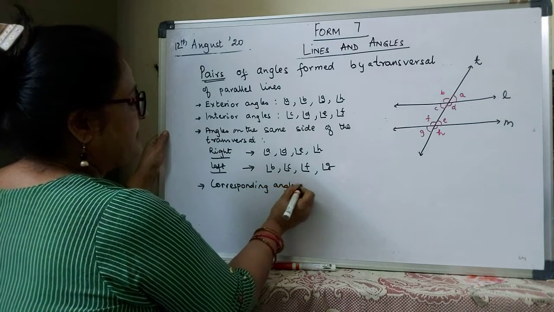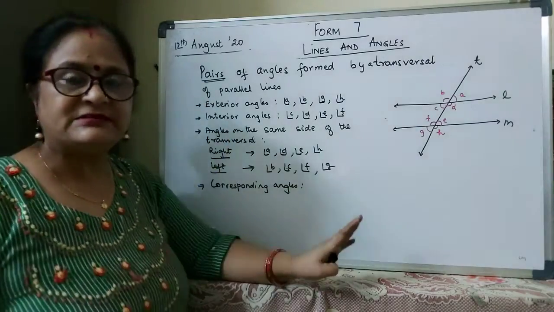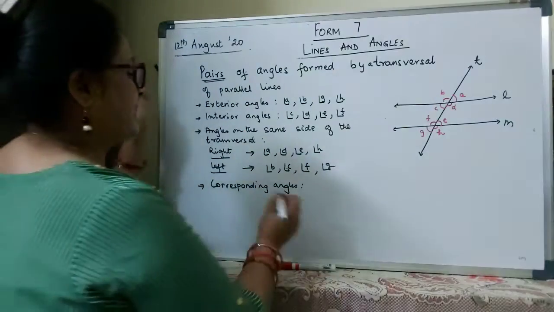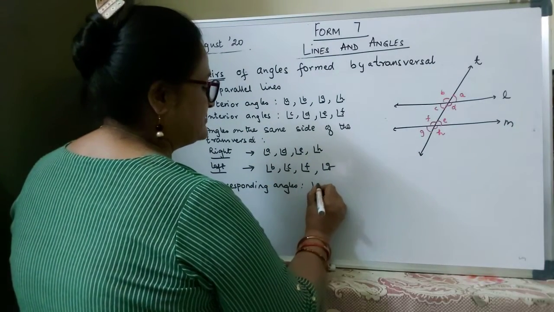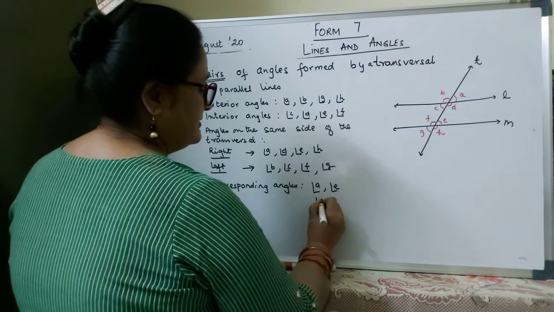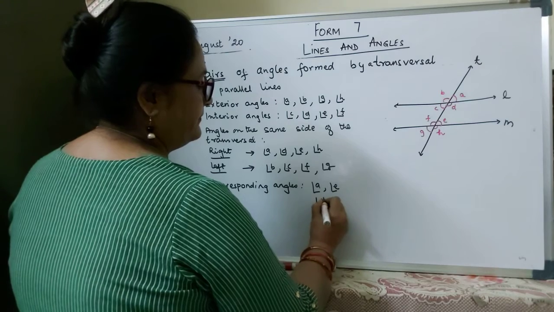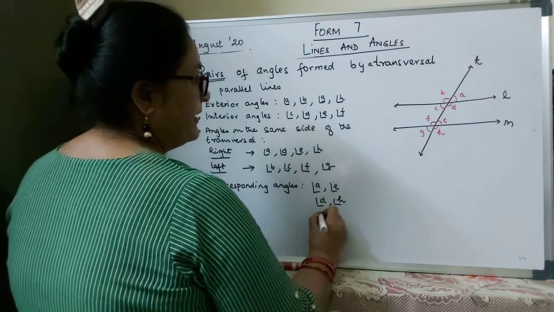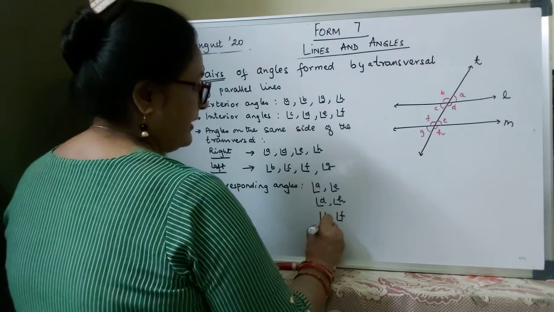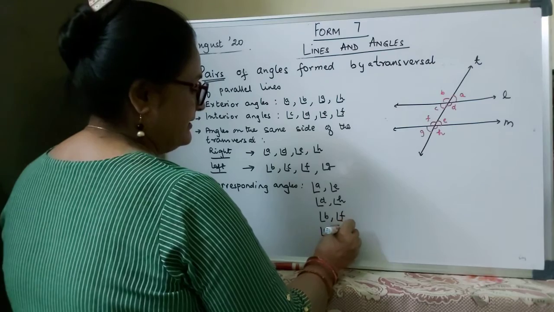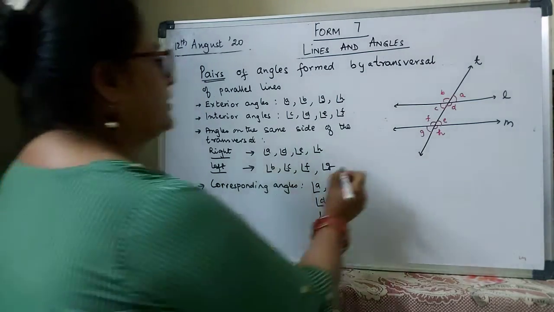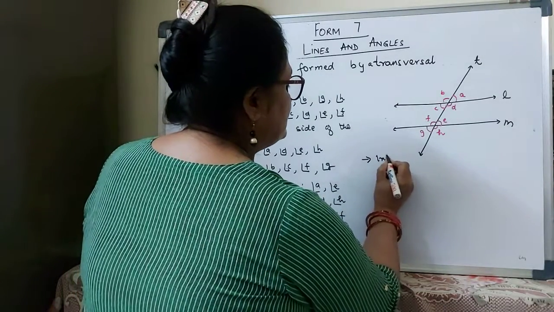Pairs of corresponding angles: two angles on the same side of the transversal, one exterior, one interior, but not adjacent. So corresponding angles will be angle A and angle E, angle D and angle H, angle B and angle F, angle C and angle G. These are the corresponding angles.